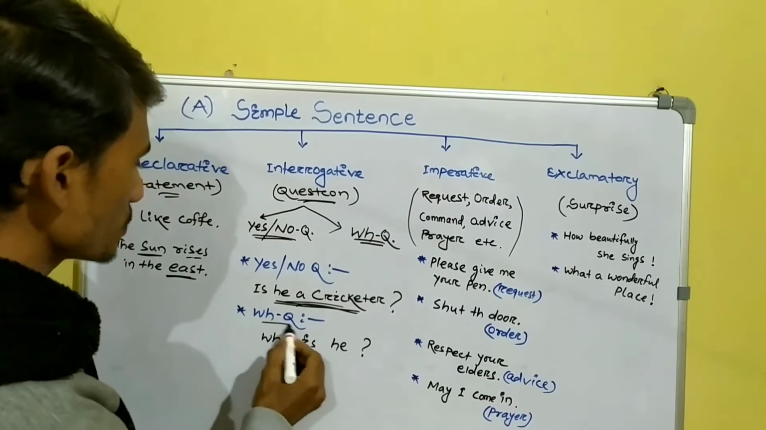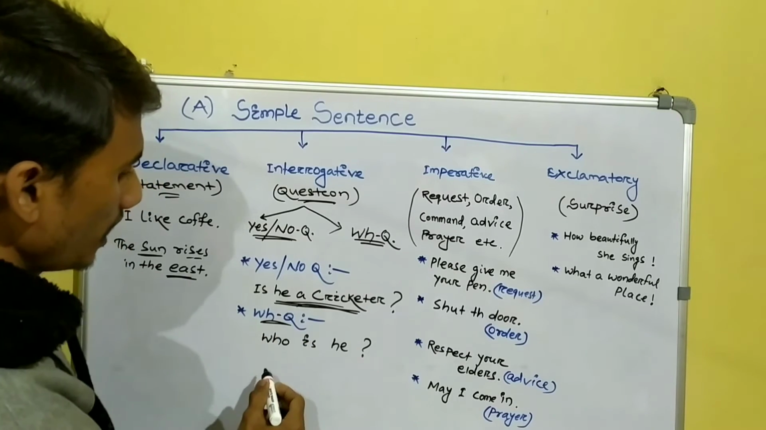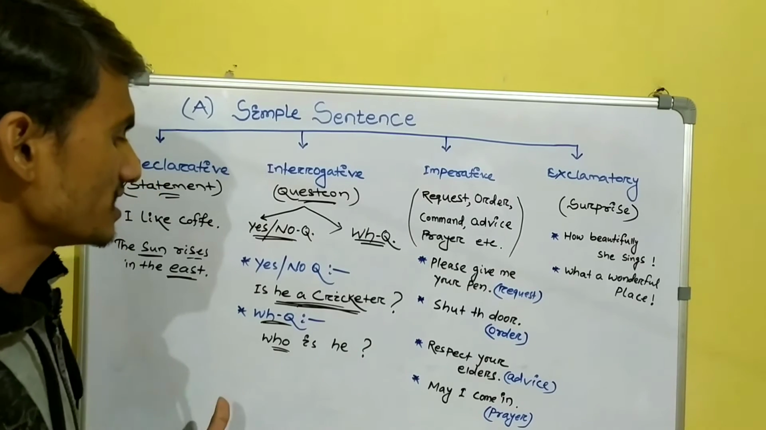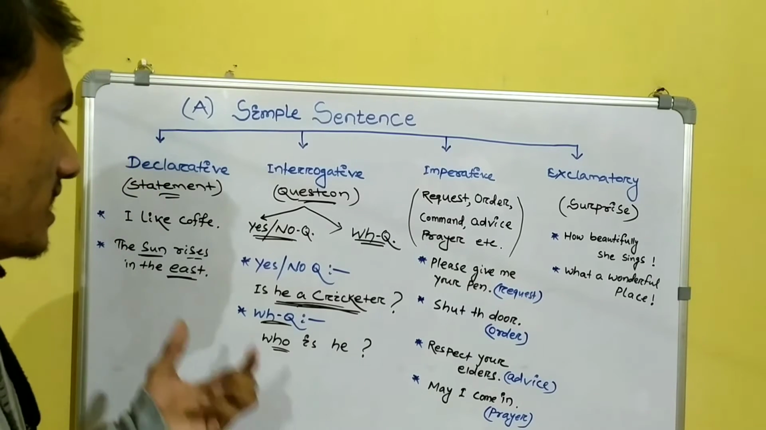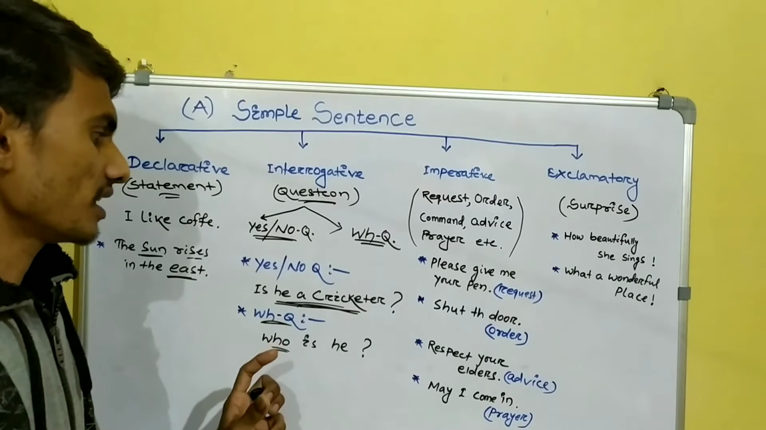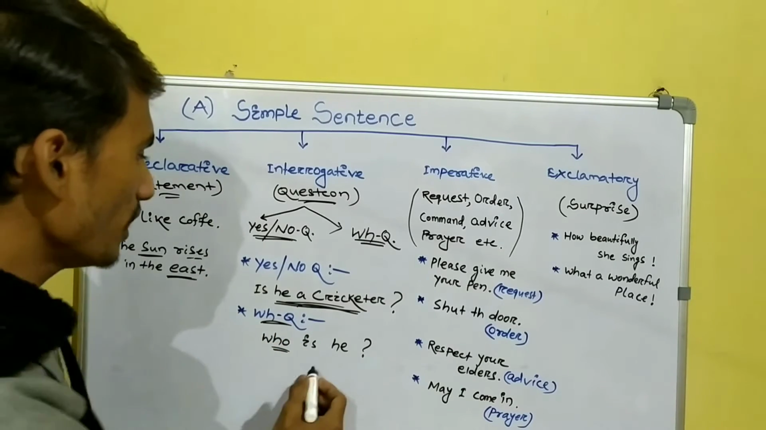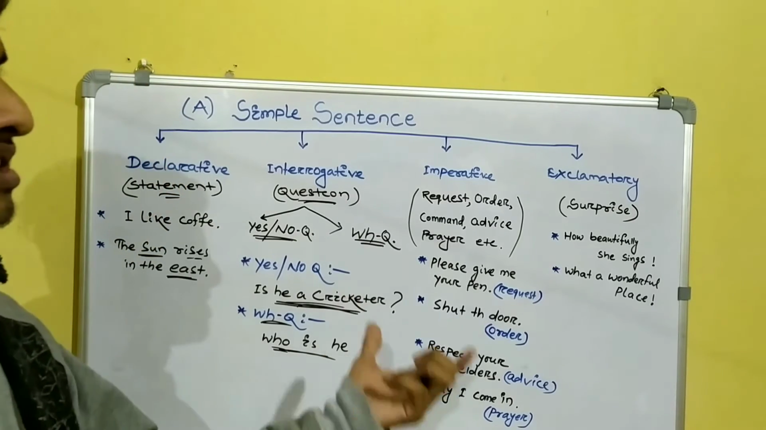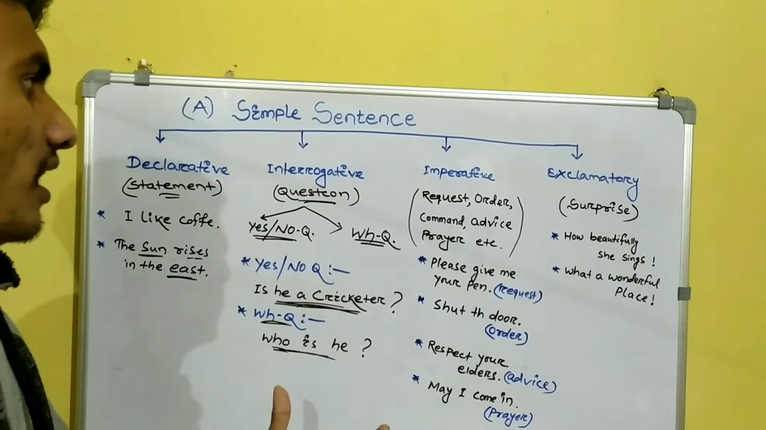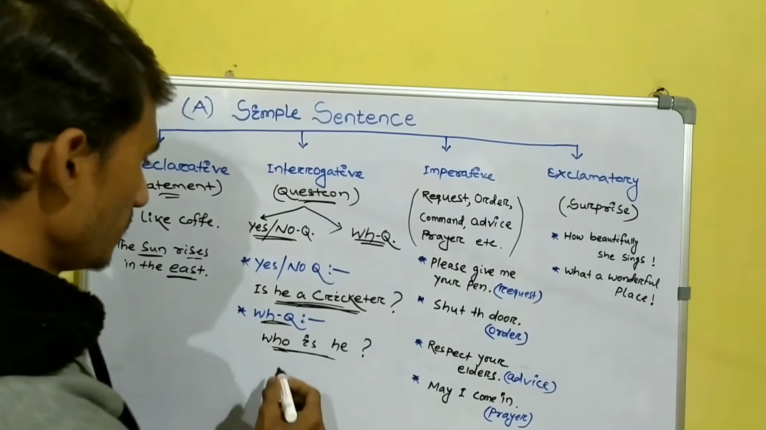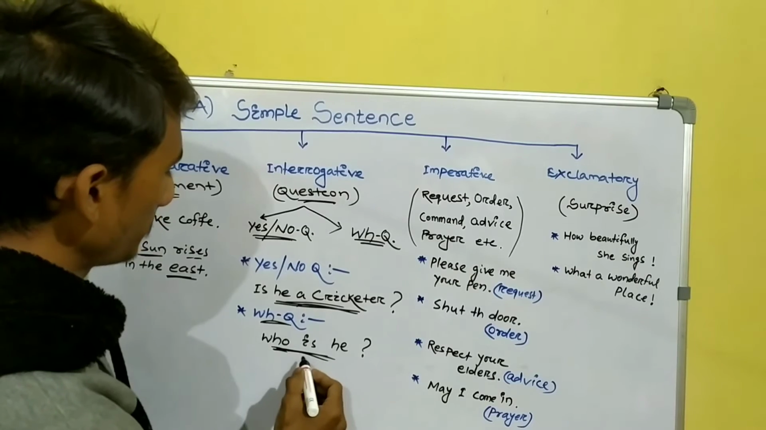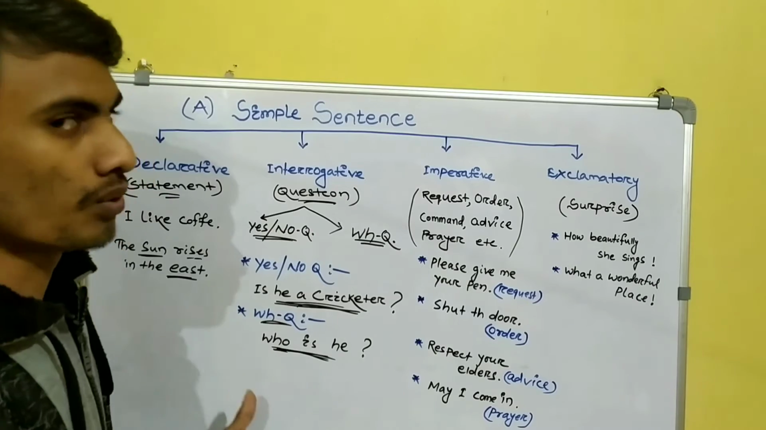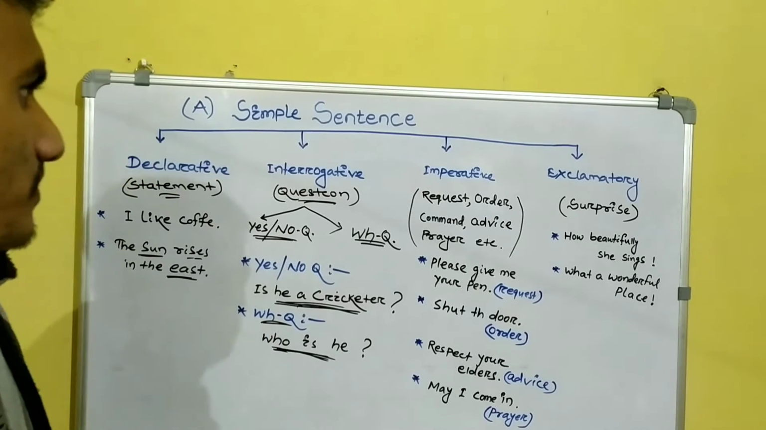Then the next is the WH question, in which we ask a question by using WH words: who, what, which, where, when. These WH words are used to ask questions. Who is he? The answer comes: he is Sachin Tendulkar, or he is Mahendra Singh Dhoni. So here we ask questions by using WH words like what, which, when, where.